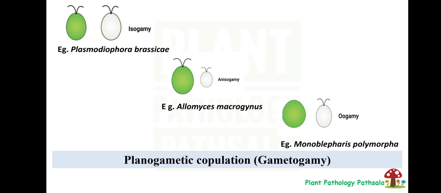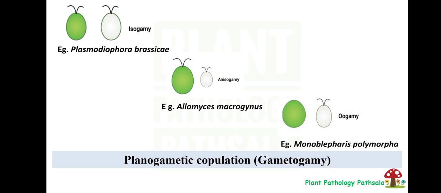Okay, so in case of isogamy, spores are motile and of the same size, whereas in case of anisogamy, the spores are motile but the size is different. Then the third one is oogamy. In this case, one spore is motile and another spore is non-motile. Means in one spore the flagella is present, whereas in another spore no flagella is there.